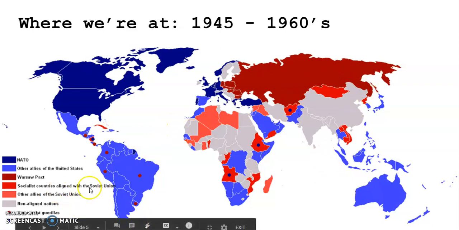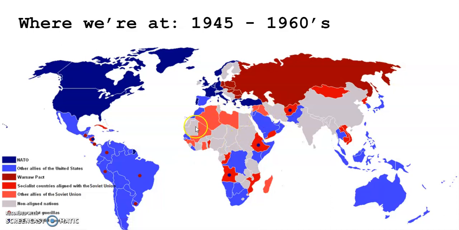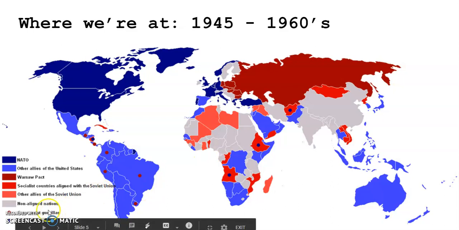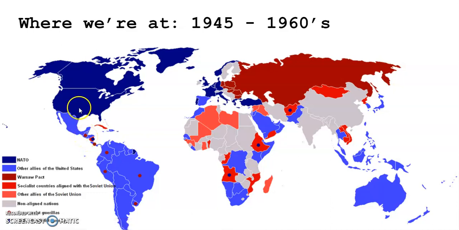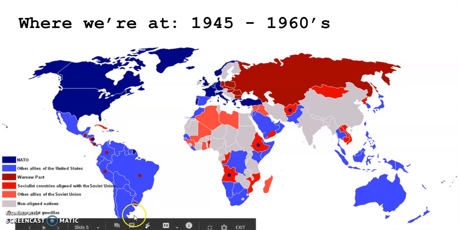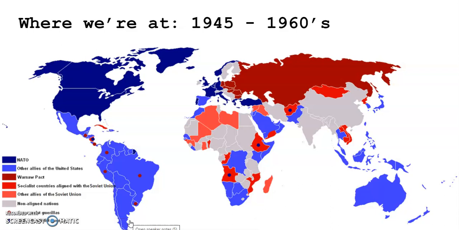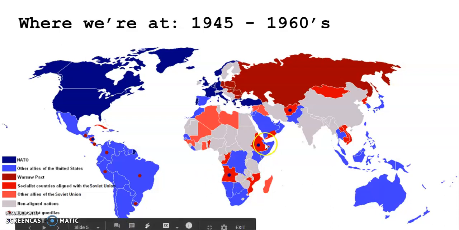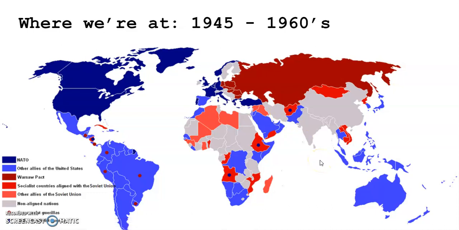And then we see in the pink, these are countries that are allied with the Soviet Union. So we see places in the Middle East, we see places in Africa. The dots here, these are interesting. The red dots are countries that were allied with the West, allied with the U.S. and Western Europe, but they had communist guerrilla uprisings. So we see places in Guatemala, Colombia, Peru, Brazil, Uruguay. And the opposite happens in other places here. So we could see Angola and Ethiopia and Afghanistan that had different guerrilla uprisings.